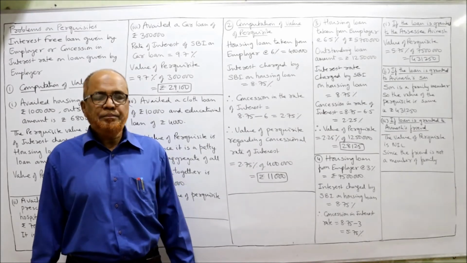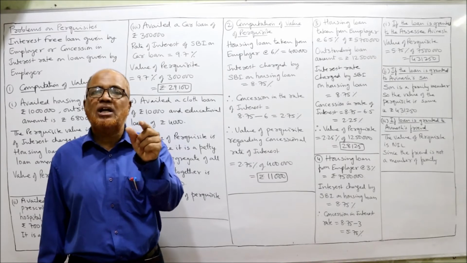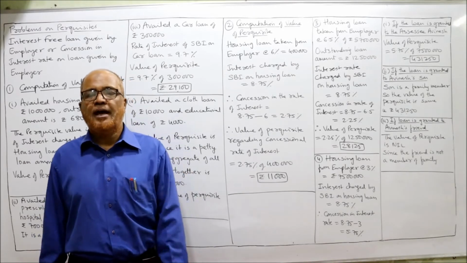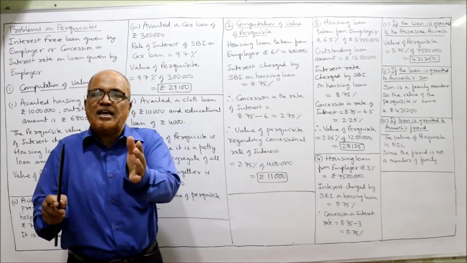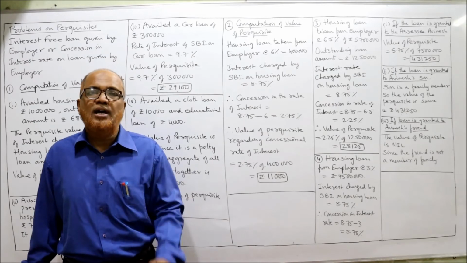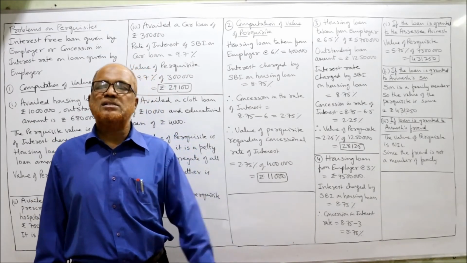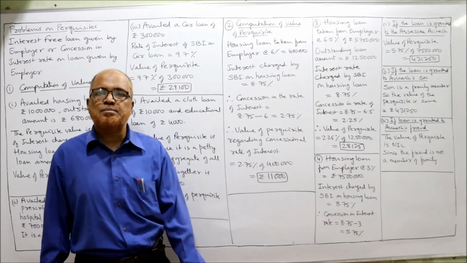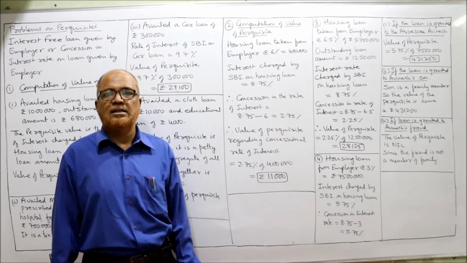Here the employee got the loan at a concessional rate of interest. If he had taken a housing loan from the bank, he would have been charged 8.75%. But now the employer is charging only 6%. That is the concession in the matter of interest.